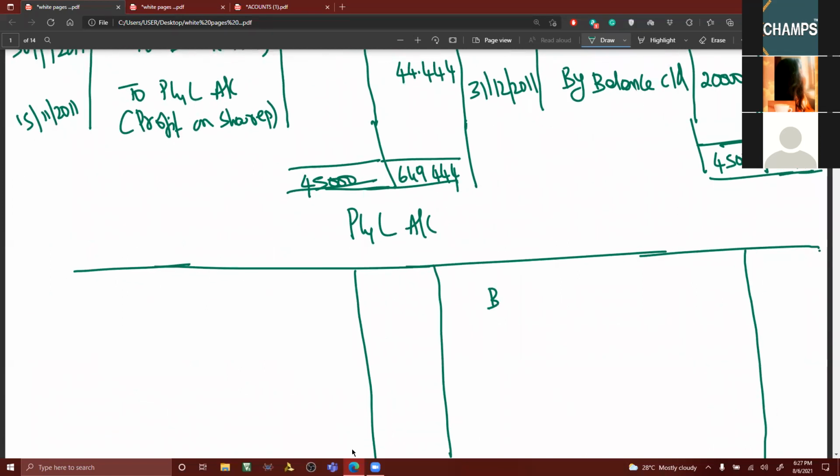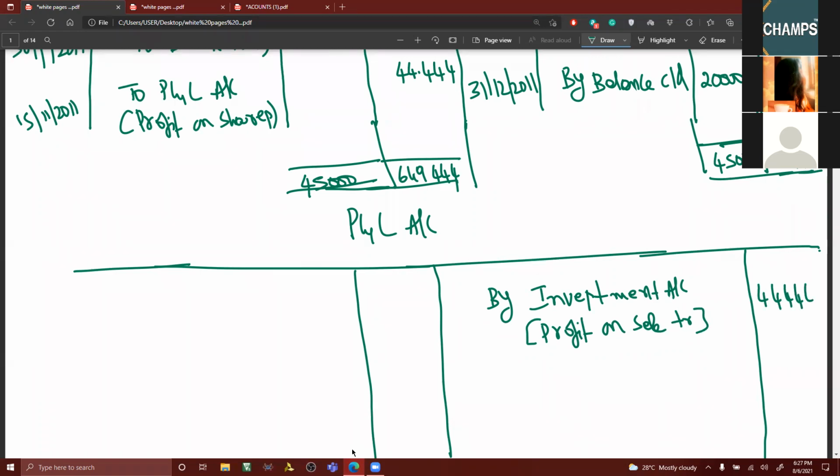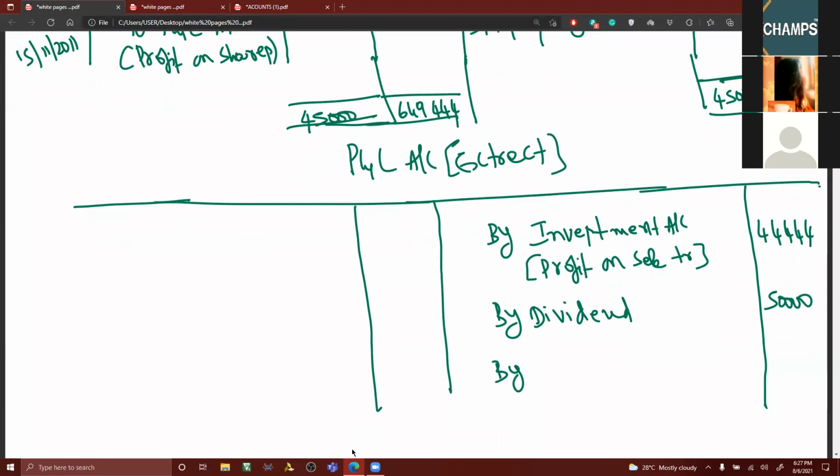In P&L account, buy investment account, profit on sale transfer 44,444. And buy dividend. You have received dividend, no? 50,000. And in fact, this P&L account also can be called an extract. I have told you. That is why I'm not writing the date here. Extract means only to the extent the information which is available, I'm writing.